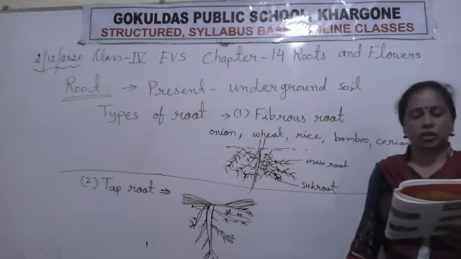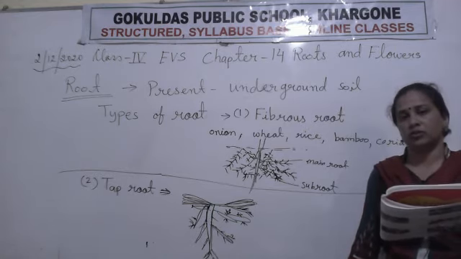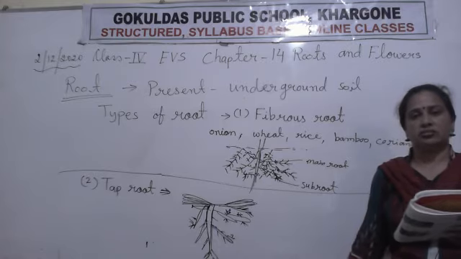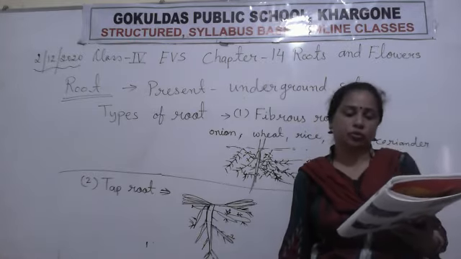These are called fibrous roots. Onion, wheat and maize have fibrous roots. It looks like a brush. Okay? Now the second type is taproot.